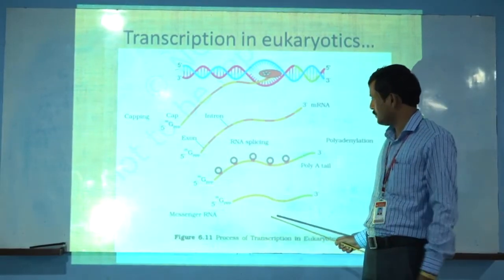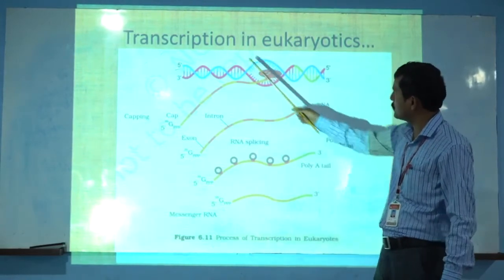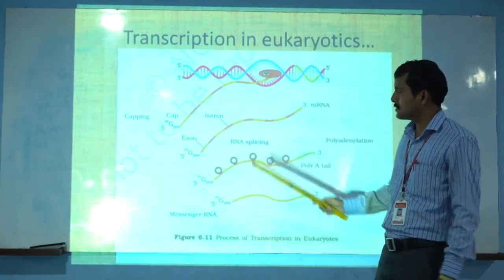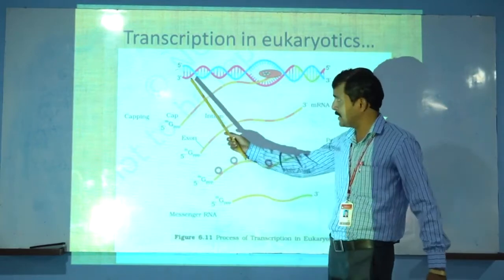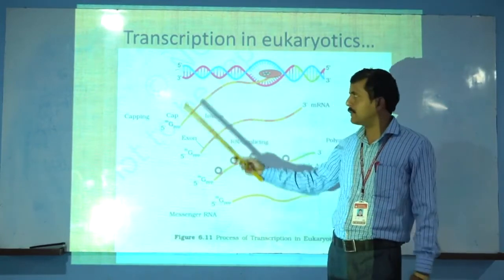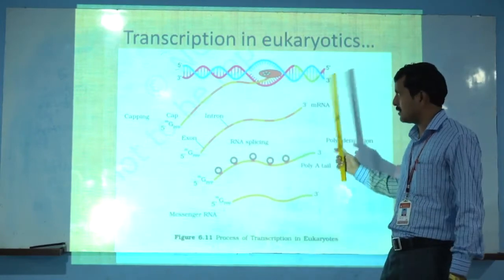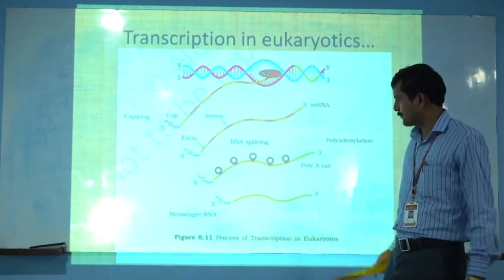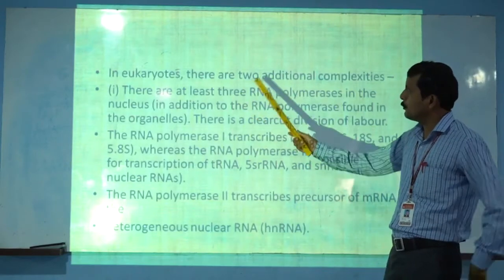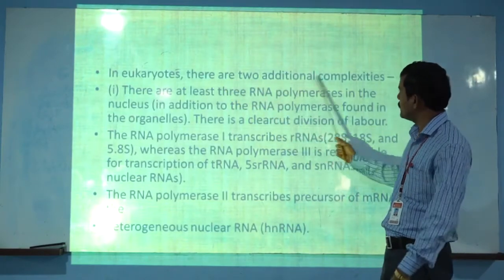Okay, so this is all about transcription in eukaryotes, in which there are three steps, initiation, elongation and termination, like in prokaryotic cells. Then next, in eukaryotes there are two additional complexities.